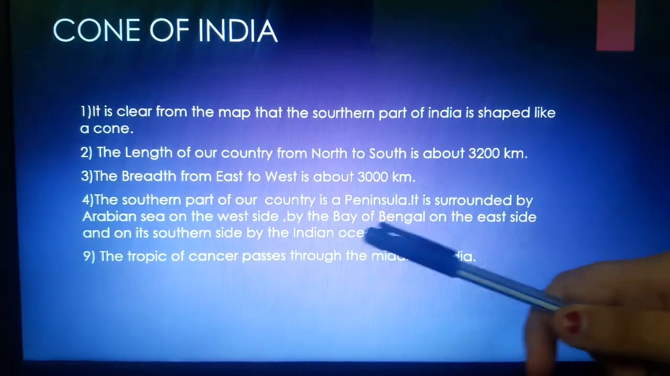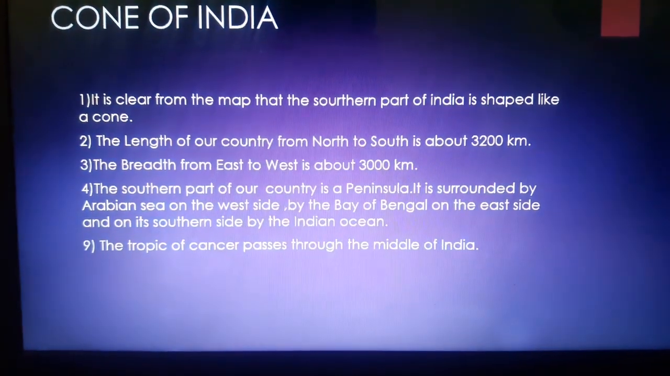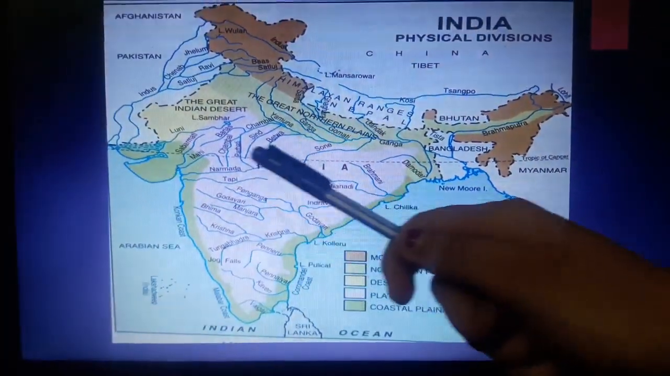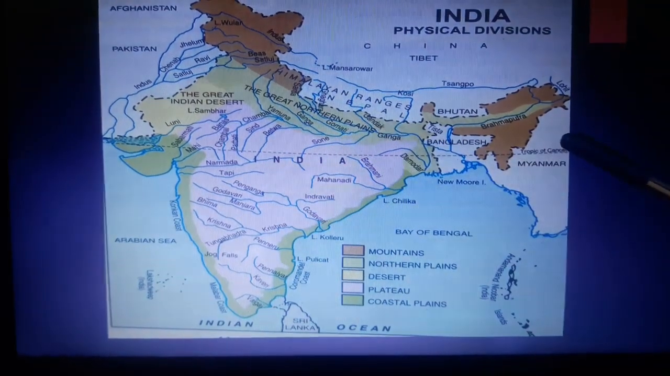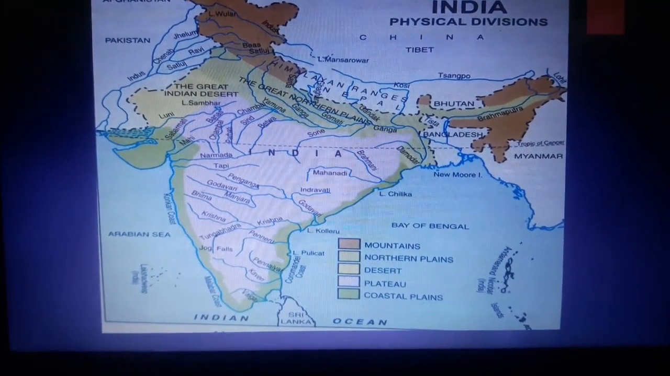The Tropic of Cancer passes through the middle of India. You can see the Tropic of Cancer is passing through the middle of India. Hope these concepts were clear to you.